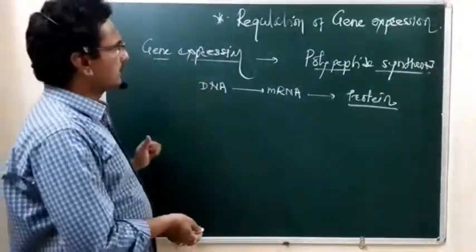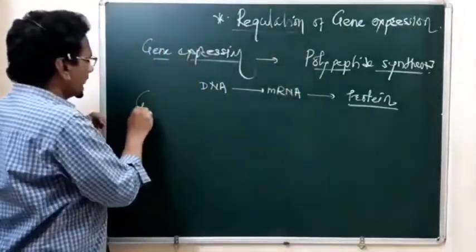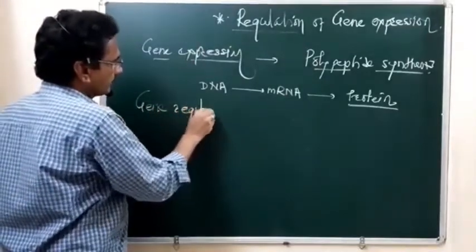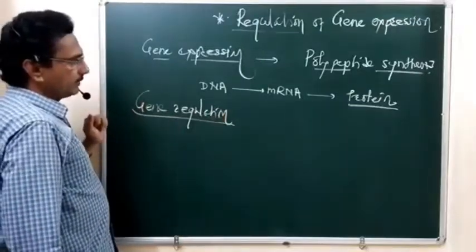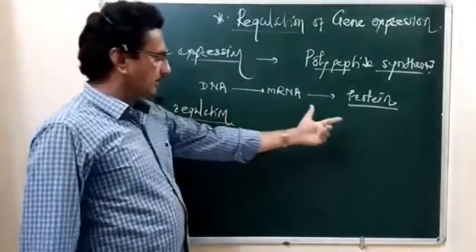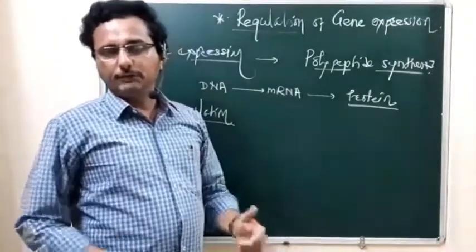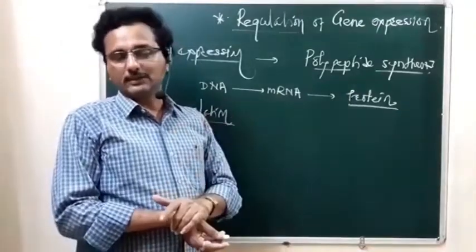Then the next word, what is gene regulation? Gene regulation means the synthesized proteins regulate the various biochemical reactions in the cell or in the body of that organism.